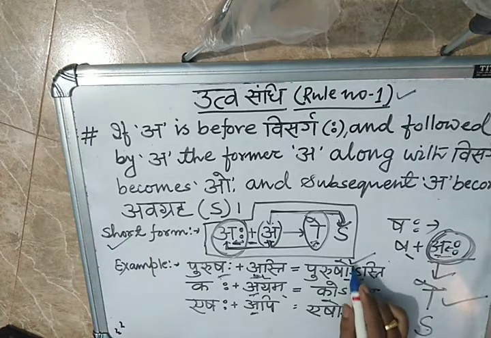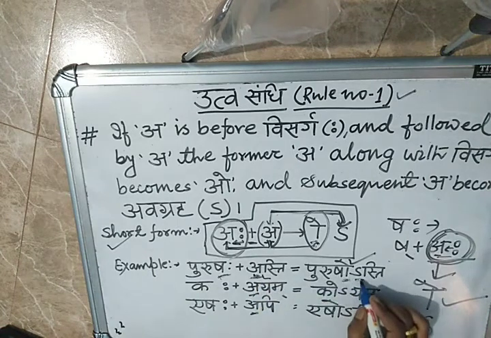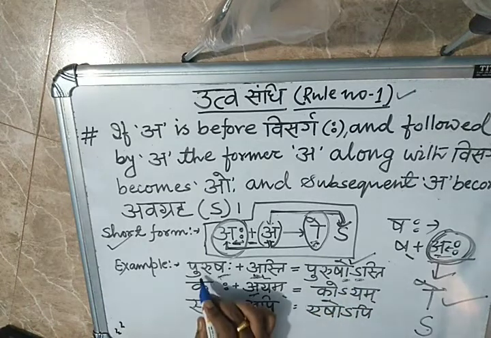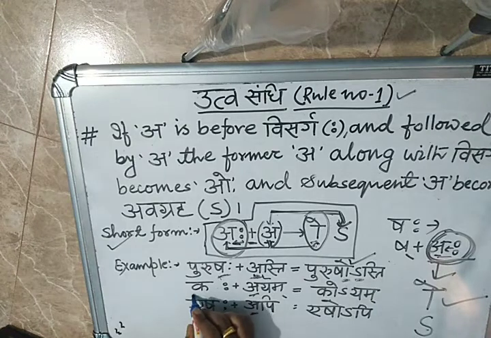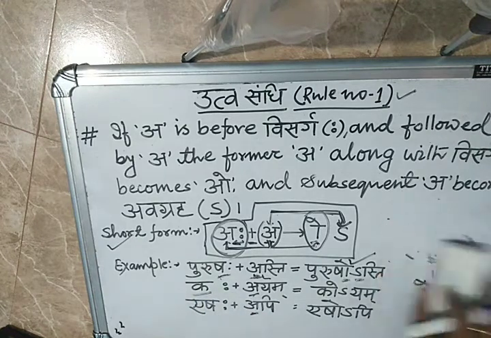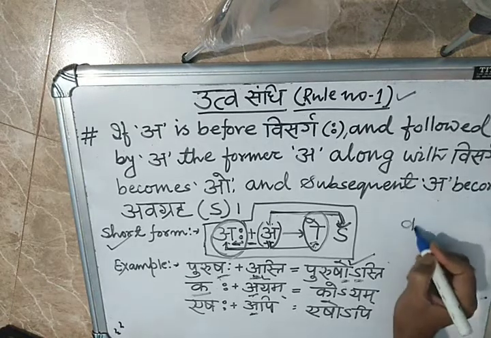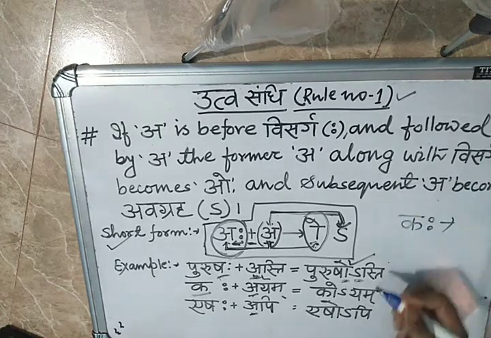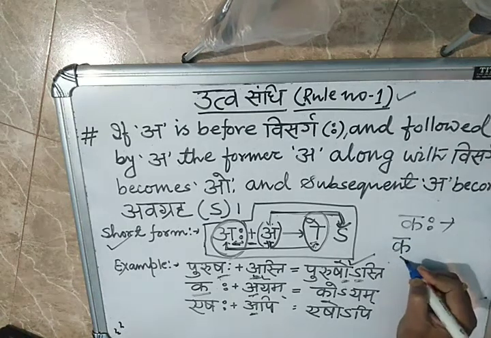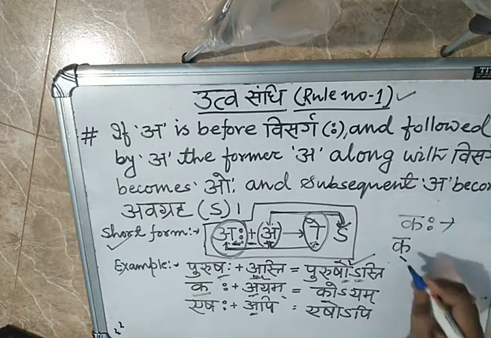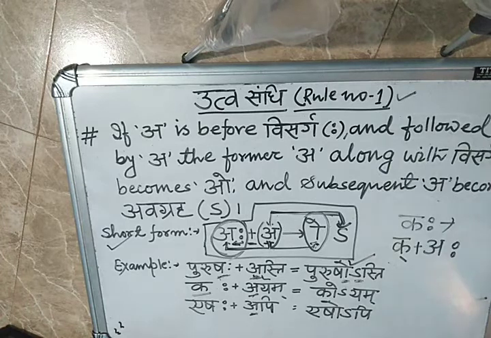Avagraha, this one. Here okar is converted, and this is converted into the avagraha. So that's why purusha plus asti becomes purusho asti. Here you see kaha. If the word kaha is broken or disjoined, what will come? Ka halant, which means half, the symbol of half, plus visarga. Correct?